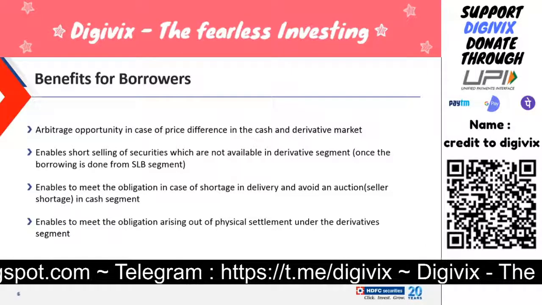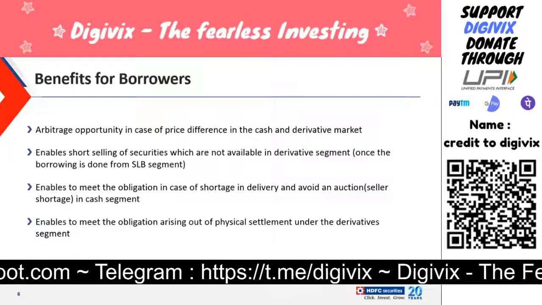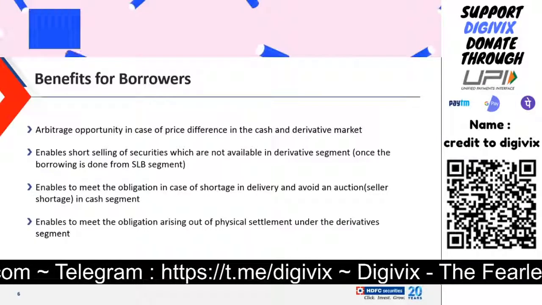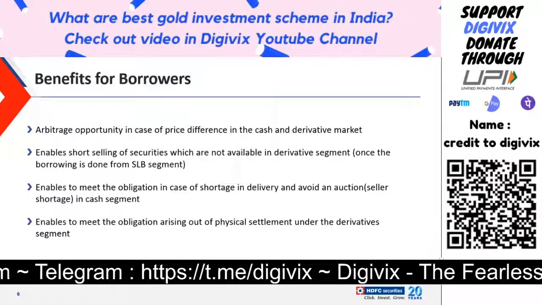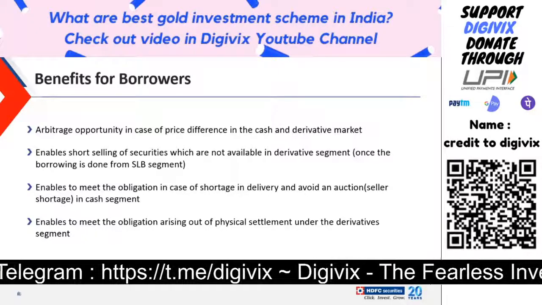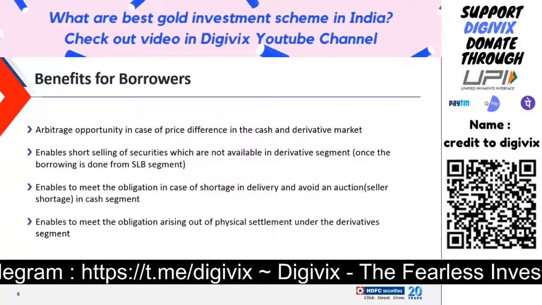The borrowers use this opportunity for arbitrage purposes. Once in a while there comes an opportunity in the market when the cash price is trading above the derivative price, above the future price. So what they do is short sell in the cash market and buy in the futures market.